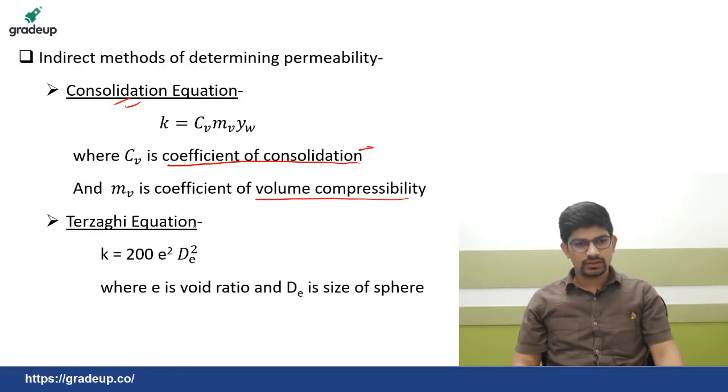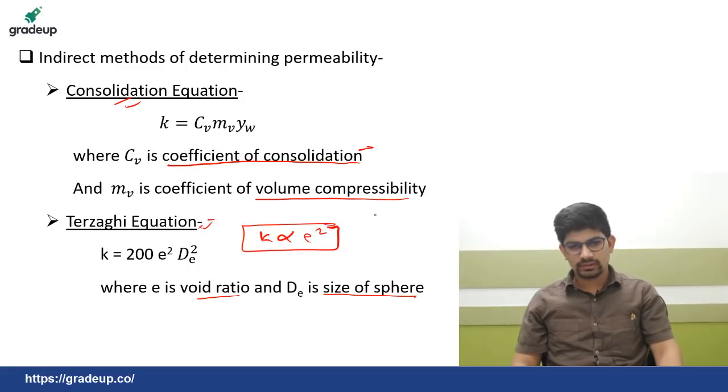Okay. Now then comes the Terzaghi equation. K is equal to 200 e squared D squared, where e is the void ratio and D is the size of sphere. Okay. So this is comparatively less important. You can leave this, questions won't be asked from this. The only thing important from here is K is directly proportional to e squared.